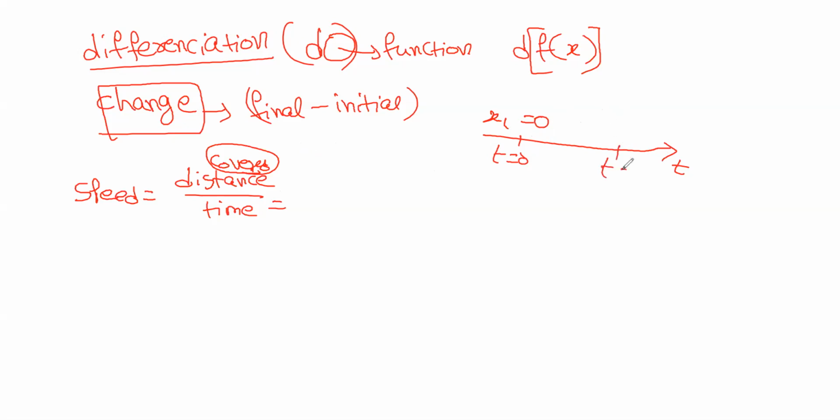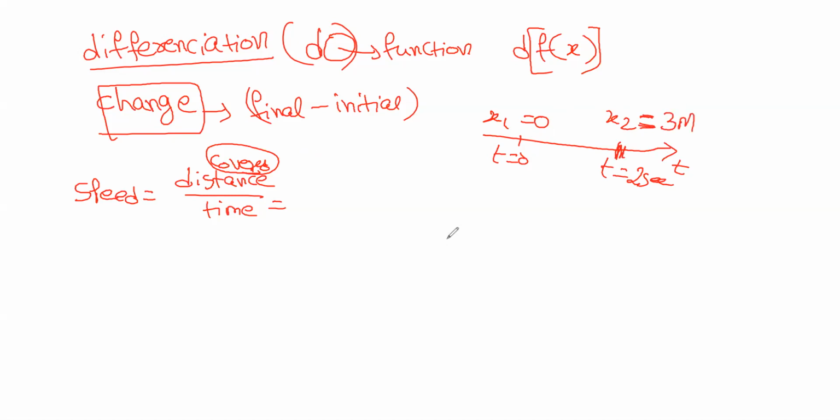So let us suppose at t equals to 2 seconds, the position where it is, that is x2. The position now it is at, let us suppose, 3 meters.